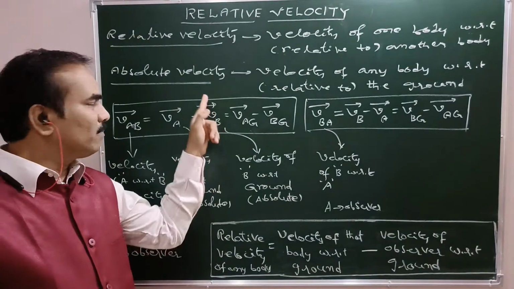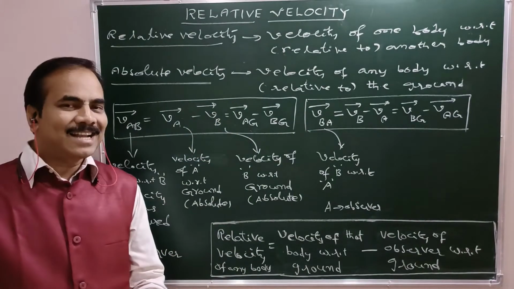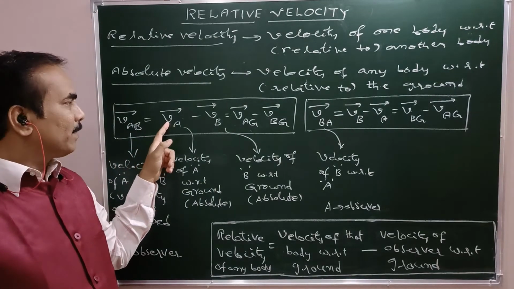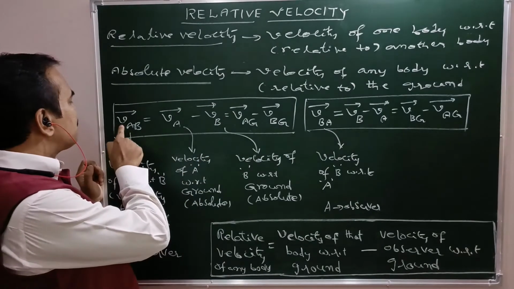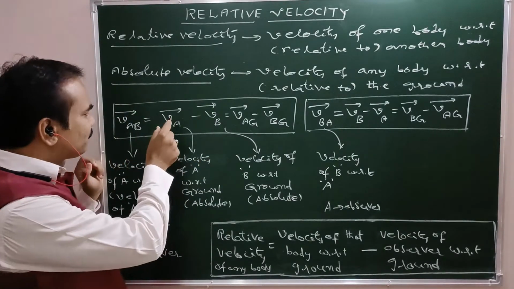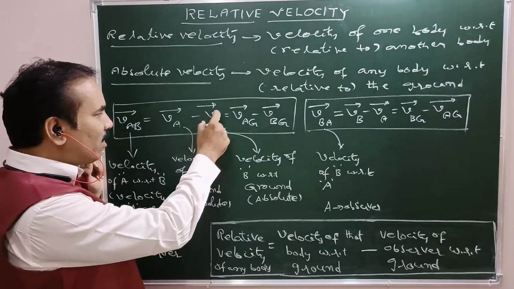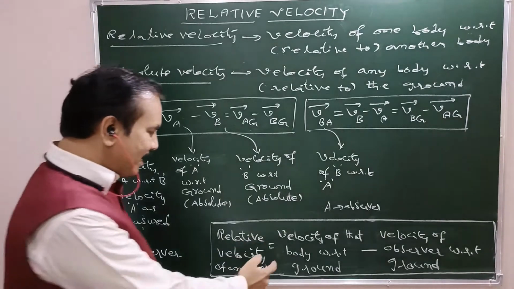So this one is also the absolute velocity of B. Right? Therefore relative velocity of A with respect to B means absolute velocity of A minus absolute velocity of B. Otherwise, velocity of A with respect to B equals velocity of A with respect to ground minus velocity of B with respect to ground. That's what is written here.